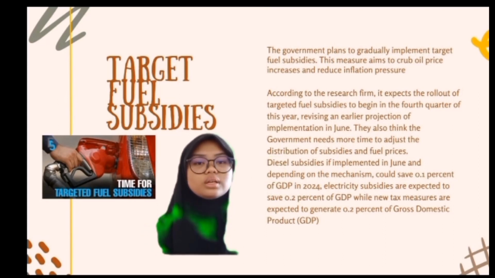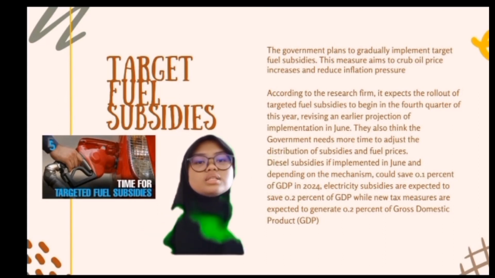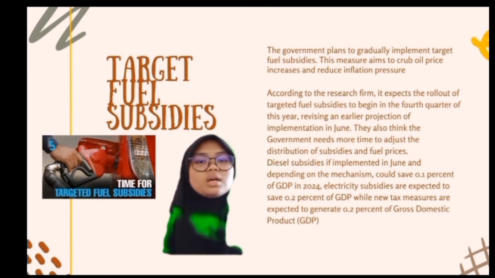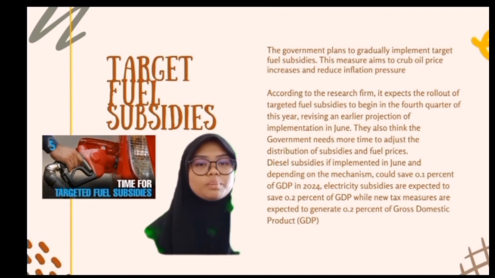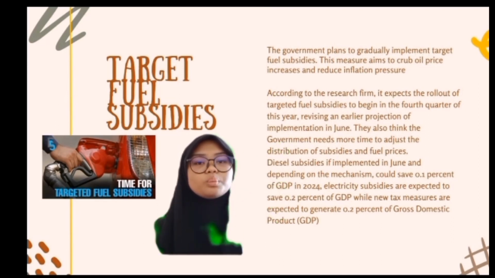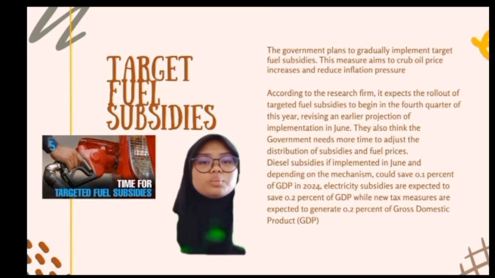They also think the government needs more time to adjust the distribution of subsidies and fuel price. This subsidy, if implemented in June and depending on the mechanism, could save 0.1% of GDP in 2024.